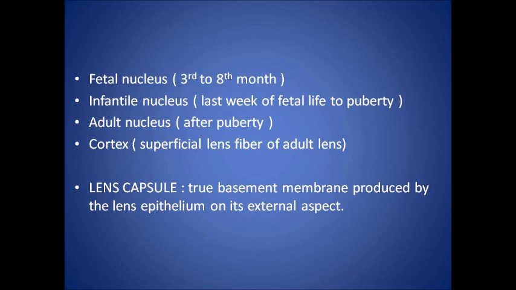The various parts of the nucleus develop during various times of gestation. The fetal nucleus is formed between the 3rd to 8th month, infantile from the last week of fetal life to puberty, adult nucleus after puberty, and the cortex fibers are the superficial fibers of the adult lens. The lens capsule is a true basement membrane produced by the lens epithelium on its external aspect.